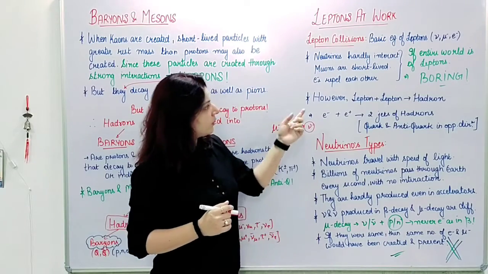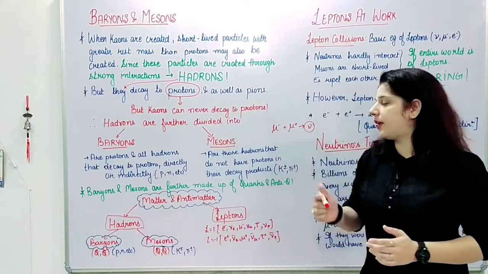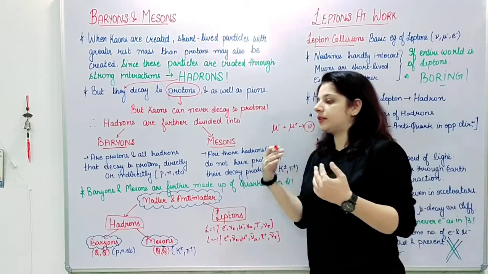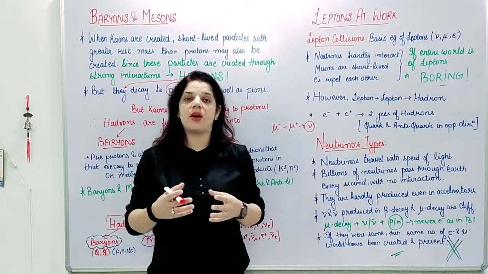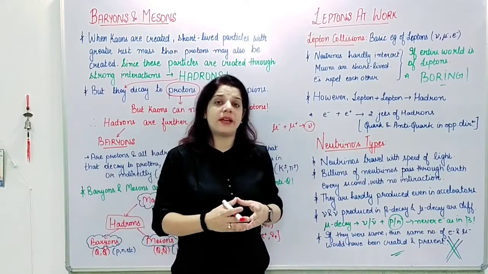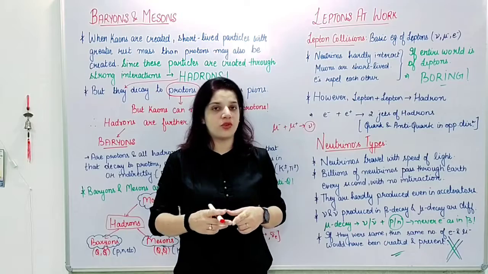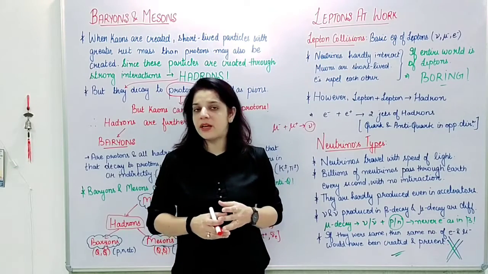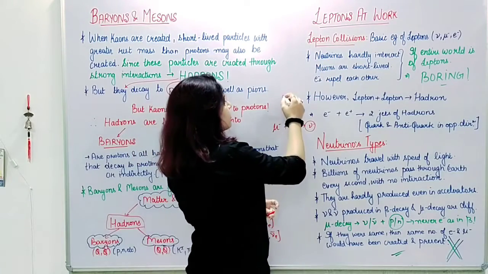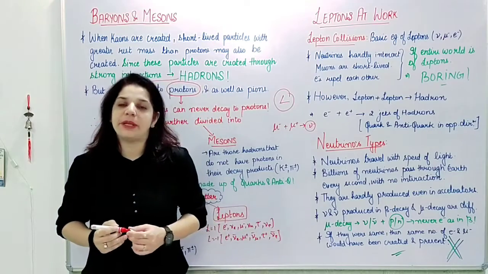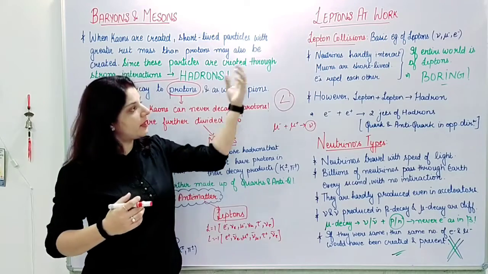Now from here we'll go to lepton numbers. When we are talking about interactions, like here I have written electron colliding with the positron and two jets of leptons or hadrons being emitted out. In those cases, just like in kinematics or dynamics, we follow certain conservation rules: conservation of charge, conservation of mass, conservation of energy, conservation of momentum. In the same way here we will have the conservation of lepton number. Capital L will be its symbol. So we will have a particular lepton number for my leptons.